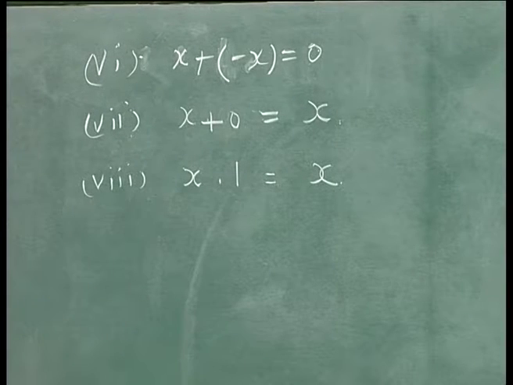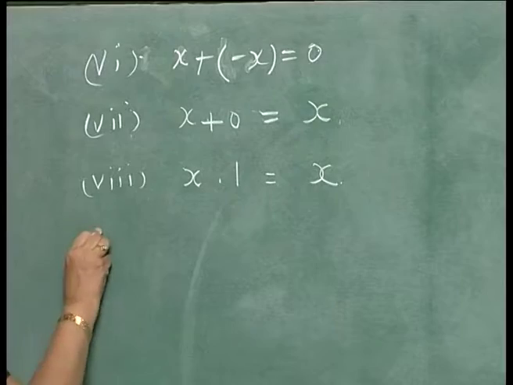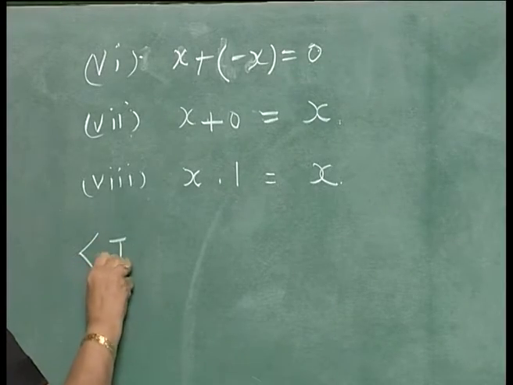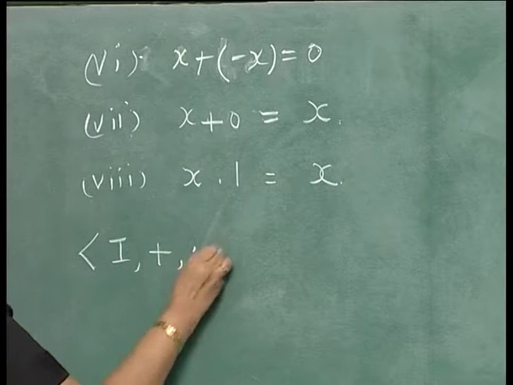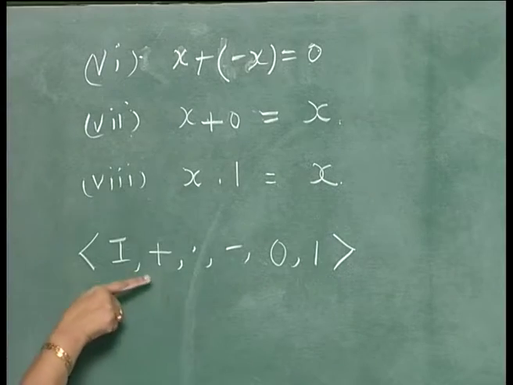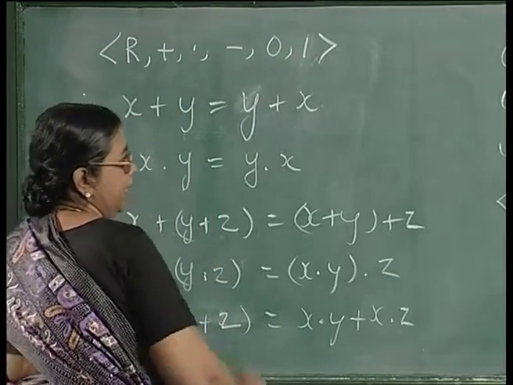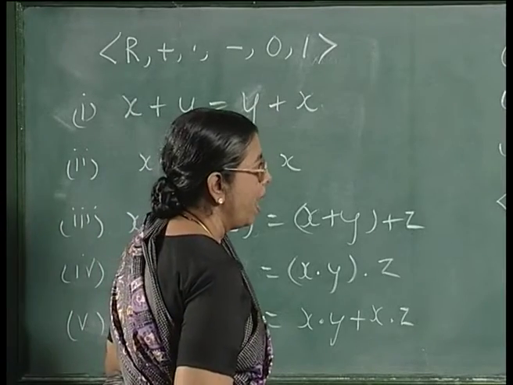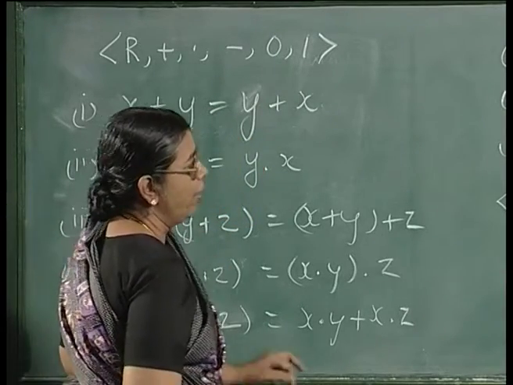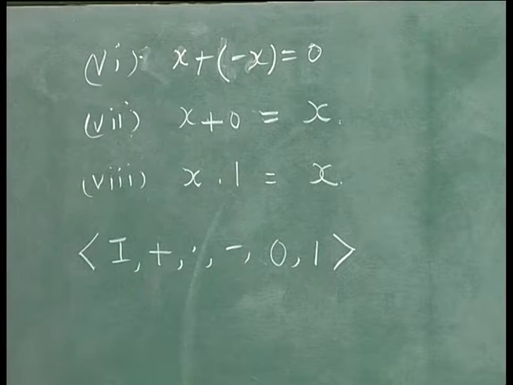Now, this algebra obeys these 8 axioms, and if you consider the set of integers with the same operations and the same constants, this has the same signature, and one by one you can verify, and this will also obey all the 8 axioms.